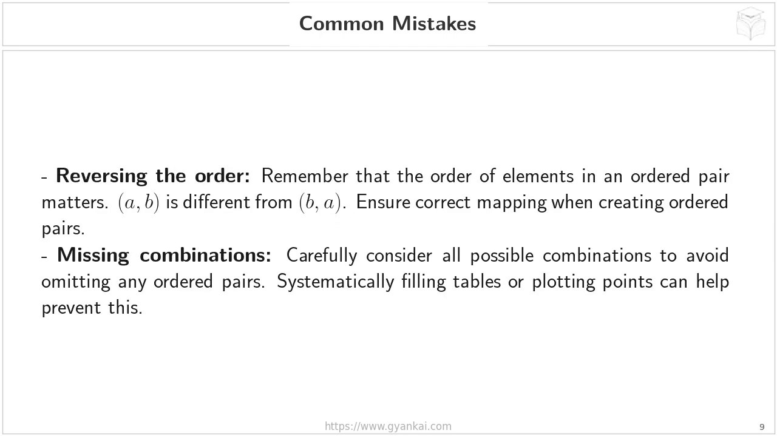Next, we have missing combinations. When dealing with even moderately sized sets, it's easy to accidentally leave out an ordered pair. That's why the systematic approach of filling in a table or carefully plotting points on a grid is so helpful. By working through each element of the first set and pairing it with each element of the second set, you can ensure you haven't missed any possible combinations. Think of it like a checklist, methodically going through each row and column.